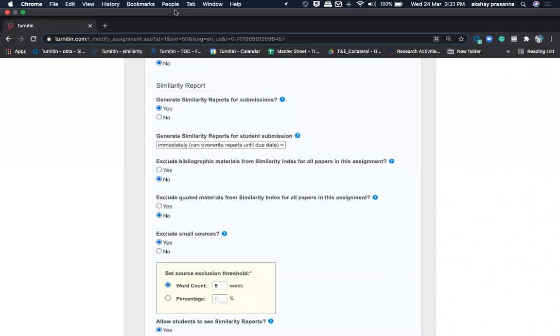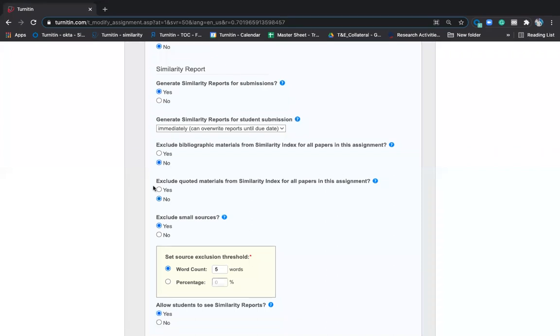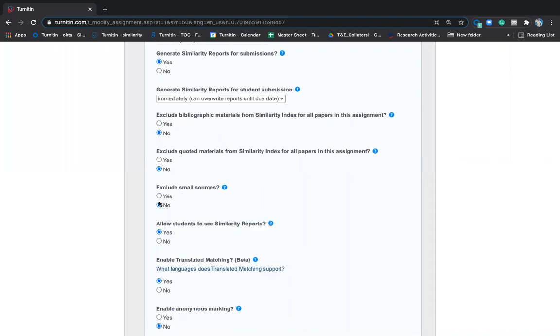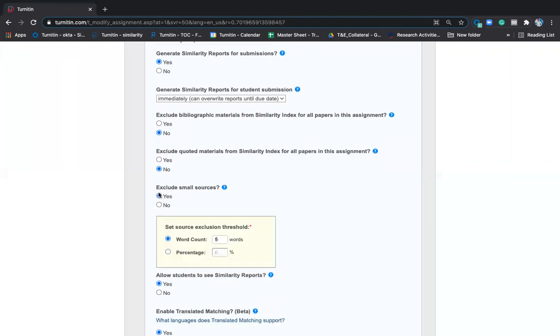Law colleges use this very drastically because they use amendments for writing thesis. Amendments cannot be rewritten. If you rewrite or paraphrase it, it will become false amendments. So I quote it in double quotes. So this is very important step. If your reviewer is going to exclude quoted materials, you can also exclude quoted materials. These two are very important. Then comes small sources. It will be default no, you should say yes. These settings are very important and you can do it only one time.